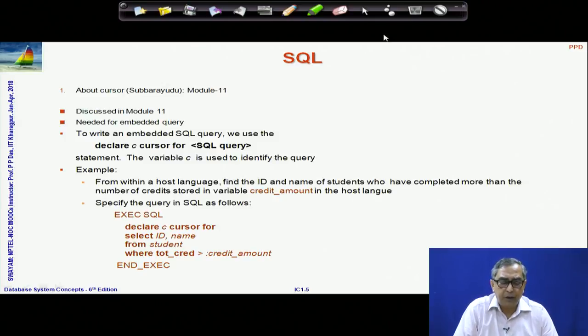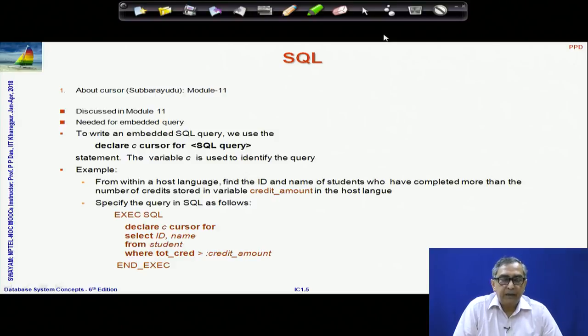Another related question was about Cursor. Some of you wanted to ask what is Cursor. We have also discussed that in module 11. When we embed some SQL query in the programming language, naturally two kinds of variables get involved. One are the variables or attributes of the relational database, the SQL itself, and the other are the variables of the programming language. If you are programming in C, the C language variables. So, you can set different values in the SQL variables through the C variables.